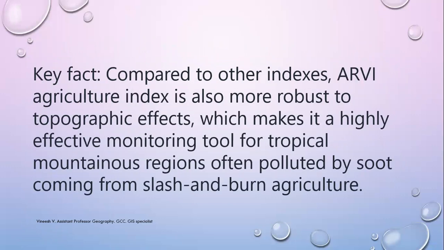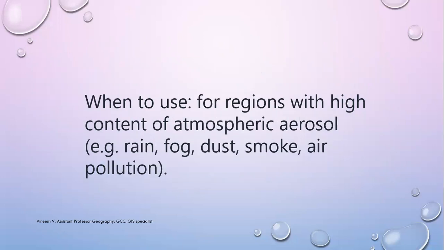Key fact: compared to other indices, the ARVI agriculture index is also more robust to topographic effects, which makes it a highly effective monitoring tool for tropical mountainous regions often polluted by soot coming from slash and burn agriculture. See, it is helpful for assessing slash and burn agriculture. When to use: for regions with high content of atmospheric aerosol, rain, fog, dust, smoke, air pollution, etc.